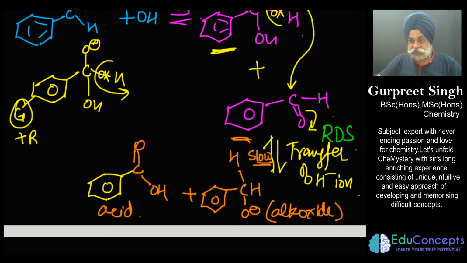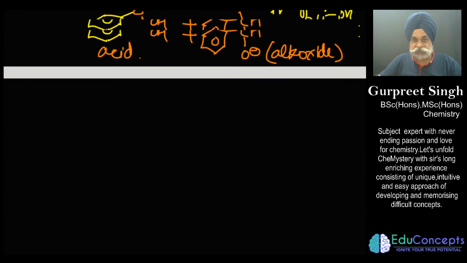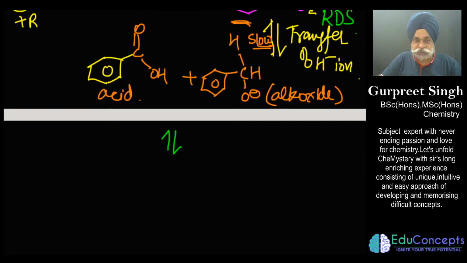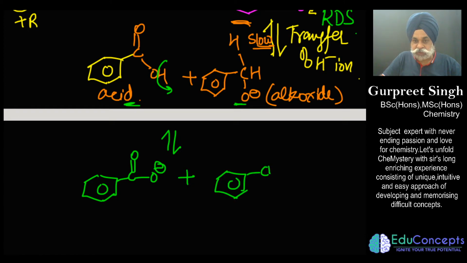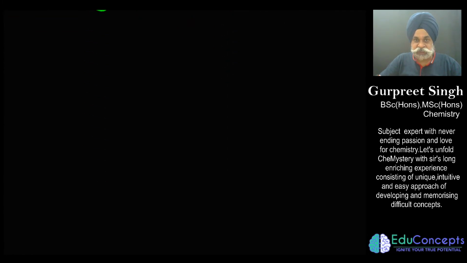So the second step is the rate determining step, and in the third step, once you get this acid, and this is alkoxide, the alkoxide is a very strong base. It would abstract this H positive, and as a consequence this would change into carboxylic acid, and this would change into alcohol. So let me write it once again to get a feel for it.